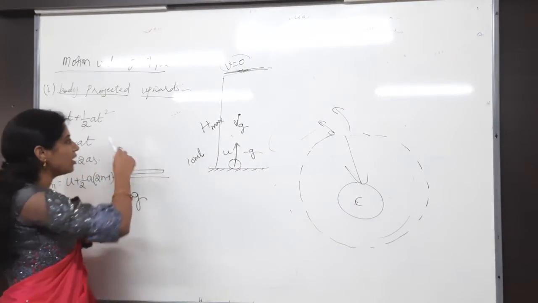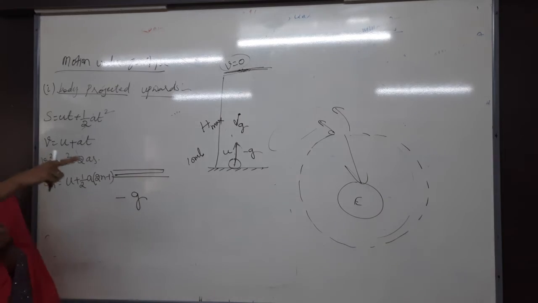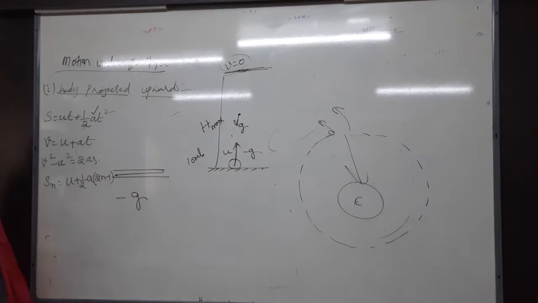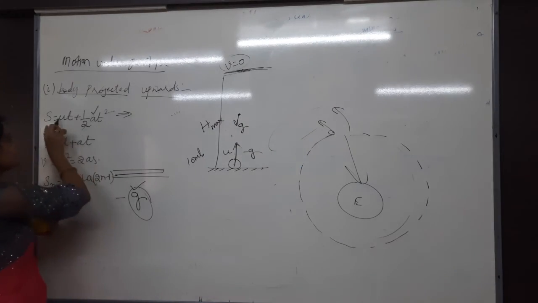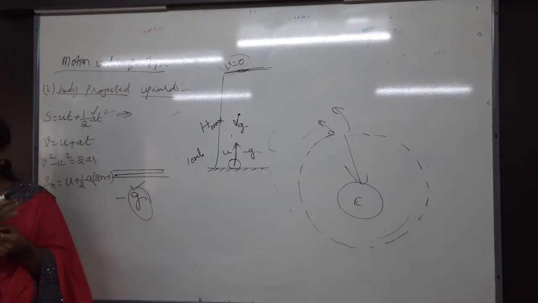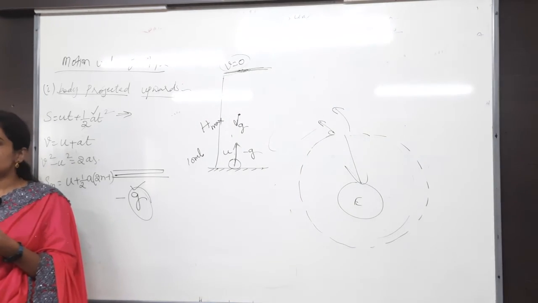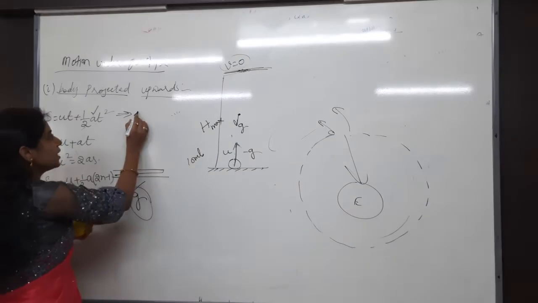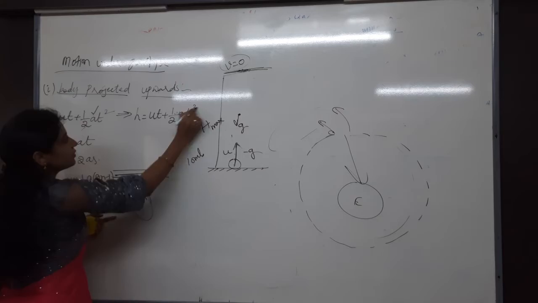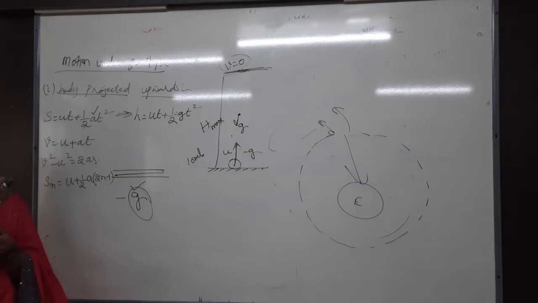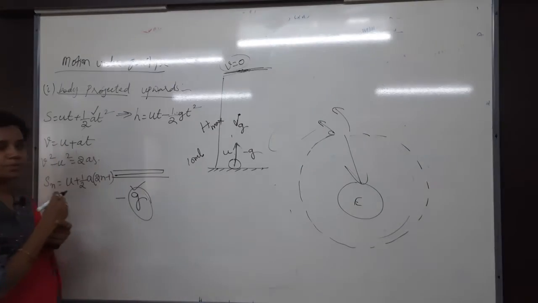So can I apply all these equations here also? In the horizontal direction, acceleration is constant. In the vertical direction, g is constant. So I can easily use them. Instead of s, we get h: displacement in the horizontal direction is s, displacement in the vertical direction is h. So h equals ut plus half, instead of a, g t square. For vertically upwards, it will be minus half g t square.